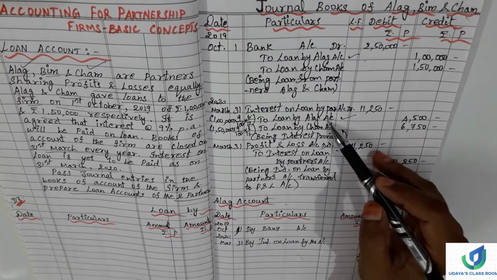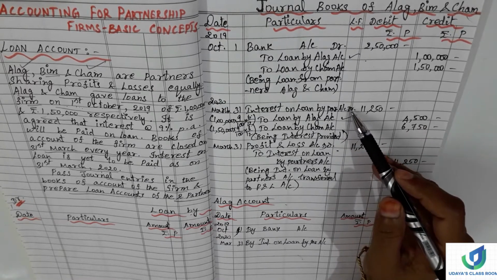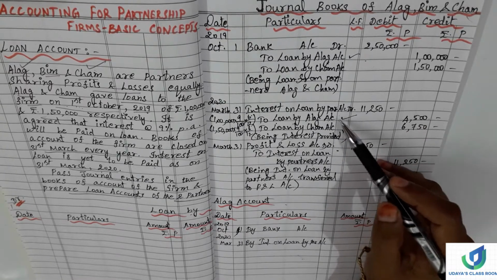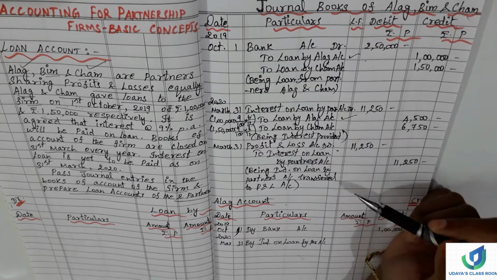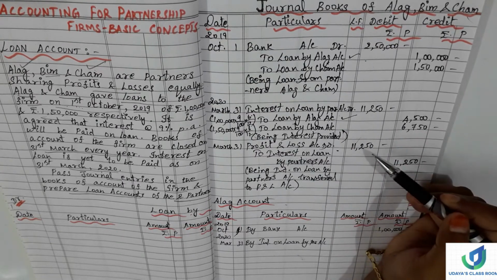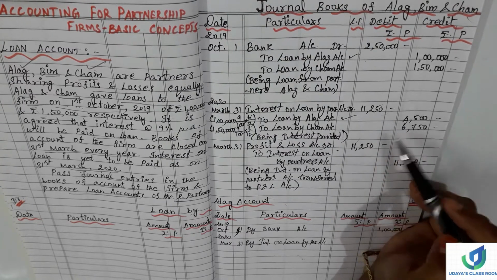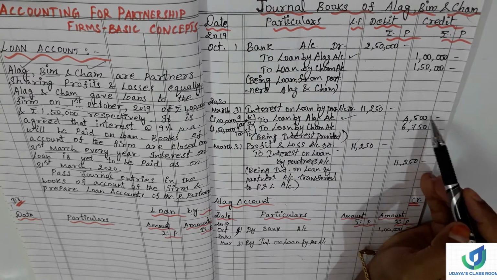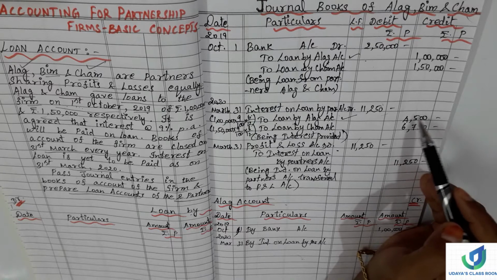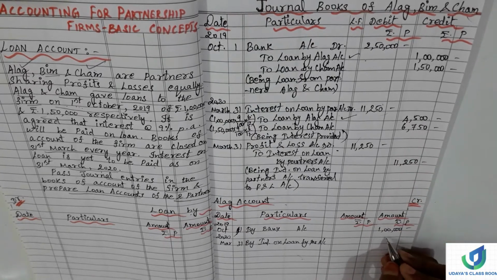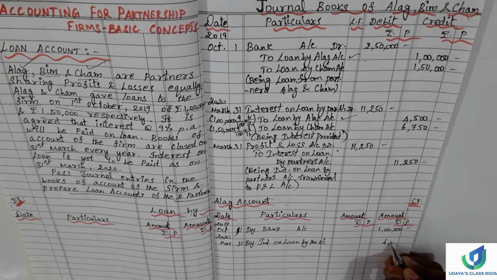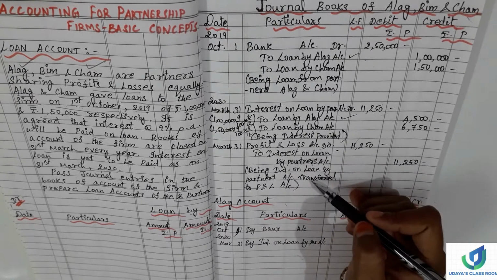So even though if we write interest on loan by partners account, we have to write only the Alag amount. Some students will be making mistakes when they post into the ledger, by mistake they will write this amount. So we need to be very careful here. Only the particular partner amount we have to write. So here we are going to write 4,500, right? And any other Alag account, that's all.